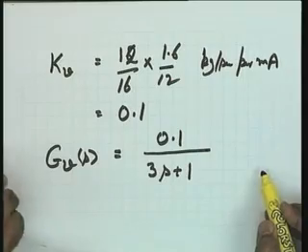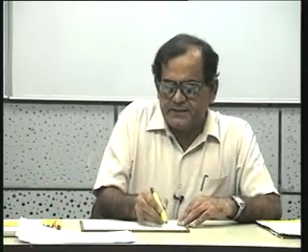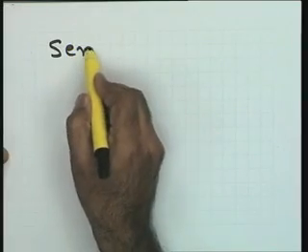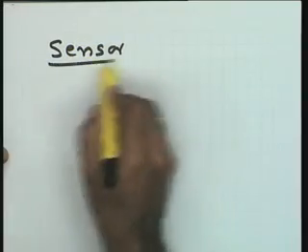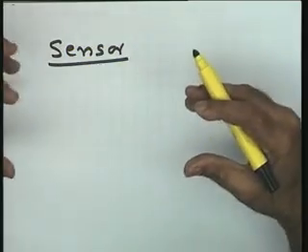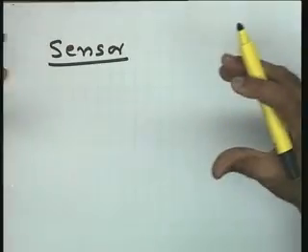Well, the next unit I would like to consider is the sensor. We are going to build up the models of individual components, and the total model of the system will then be considered. Now help me please about the sensor. What is the input to the sensor? The input is the temperature, and the output of course is milliamperes. This is what we have taken in our system.